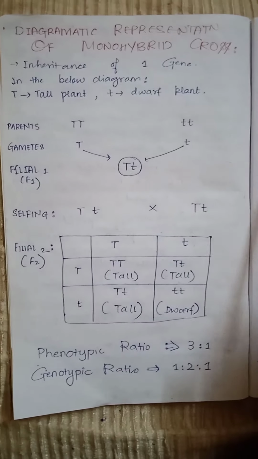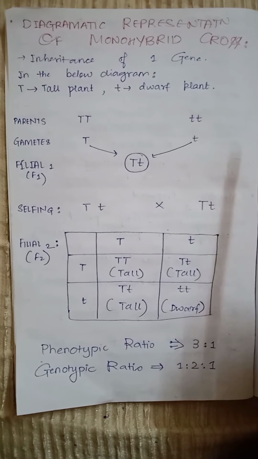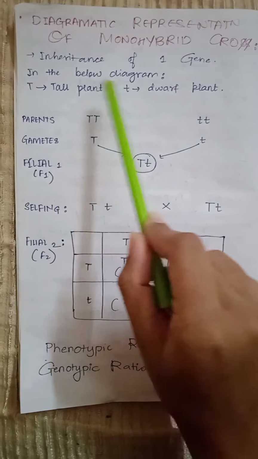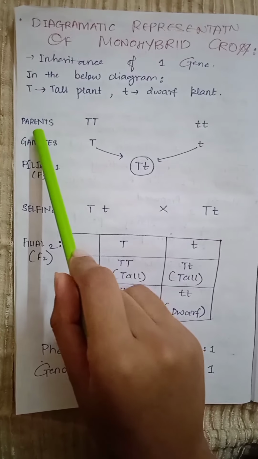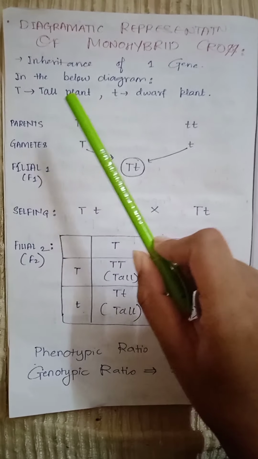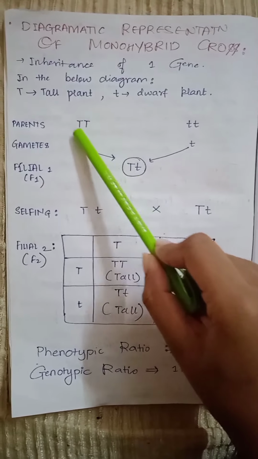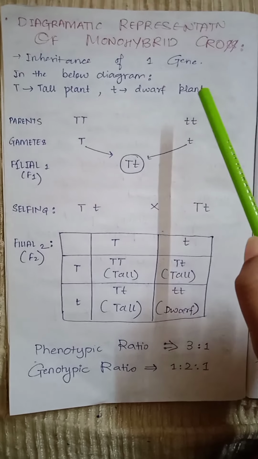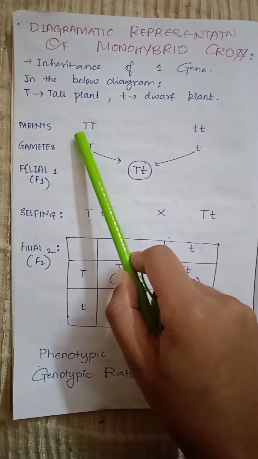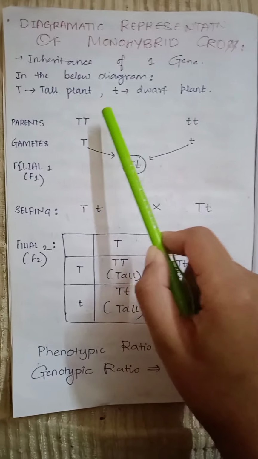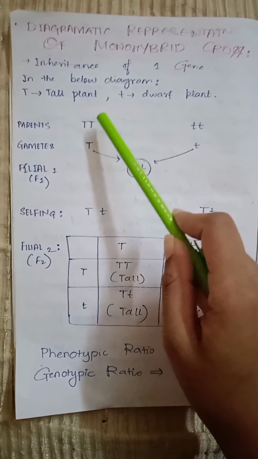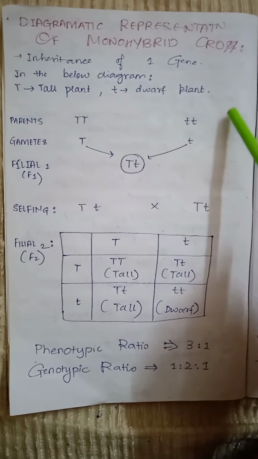Now this is the diagrammatic representation of the monohybrid cross given by Mendel. In the diagram you can see that the capital T denotes the tall plant while the small t denotes the dwarf plant. So these are the parents, capital T and small t. As both are capital T, this is a homozygous tall pea plant. Homozygous means similar. Therefore, this is a homozygous tall pea plant and this is a homozygous dwarf pea plant.